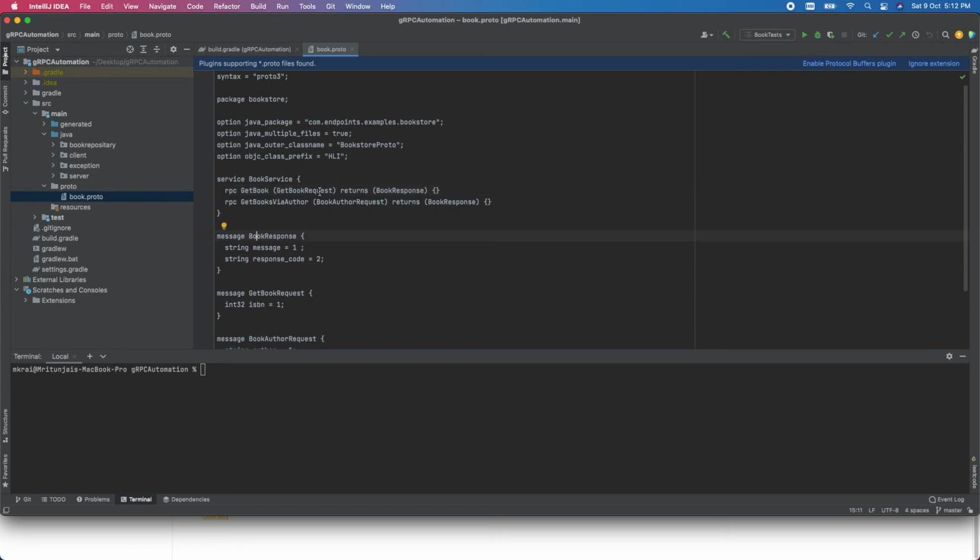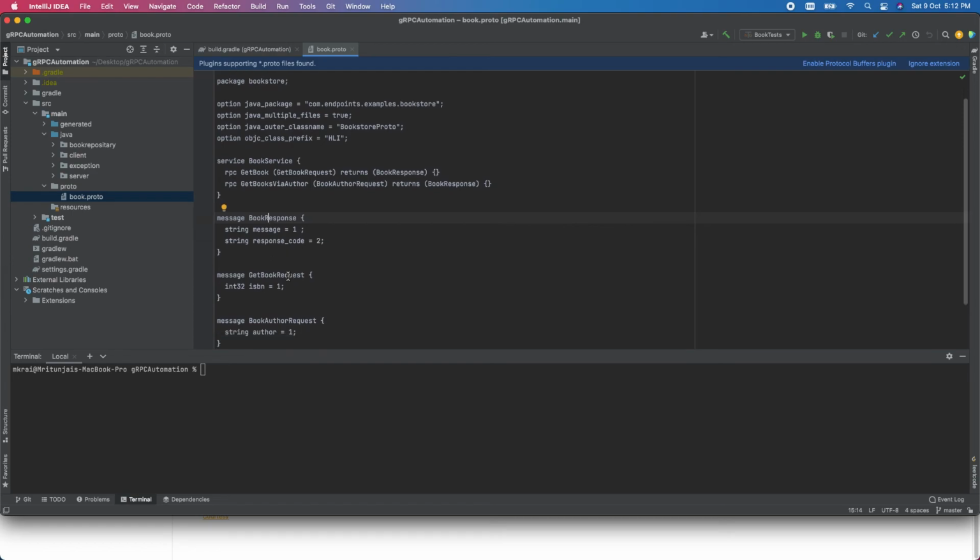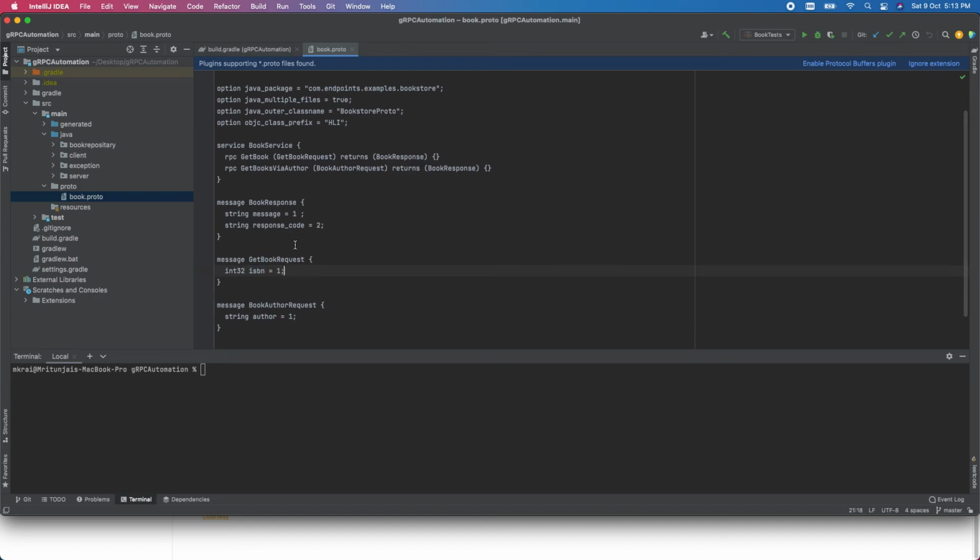Now here it is a get book request. What is the format of this message? Inside that you can see the book request, this is int32, the ISBN data type, which is of type int32, and this 1, 2, 3 is just a sequence number.